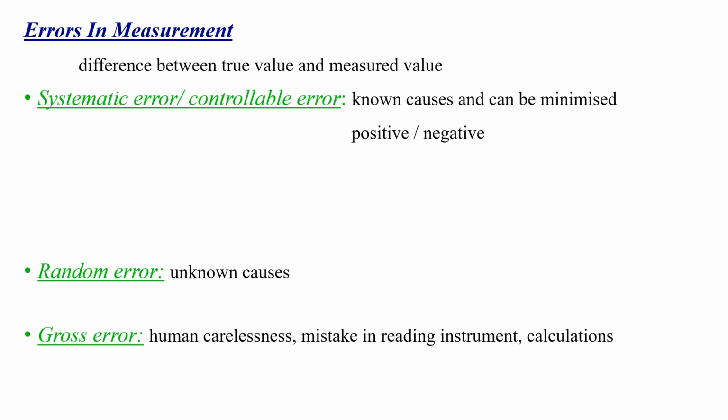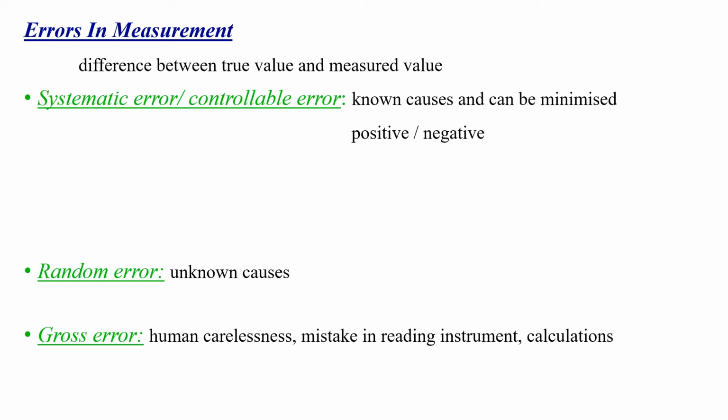It can be a systematic error or a controllable error, a random error, and a gross error. Now, what do you mean by a systematic error or a controllable error? The error that is caused due to known causes. Since the cause of the error is known, it can be controlled or minimized. So it is known as a controllable error. And this error can be positive or negative. These errors can be minimized when causes are known.